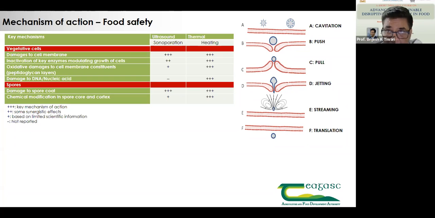The mechanism associated mainly with ultrasonic cavitation is the push-pull and jetting effect. As you can see, this is a peptidoglycan layer of bacterial cells, and these are cavitating bubbles. Because of jetting and also microstreaming, these bubbles try to push or pull inside the bacterial cells.